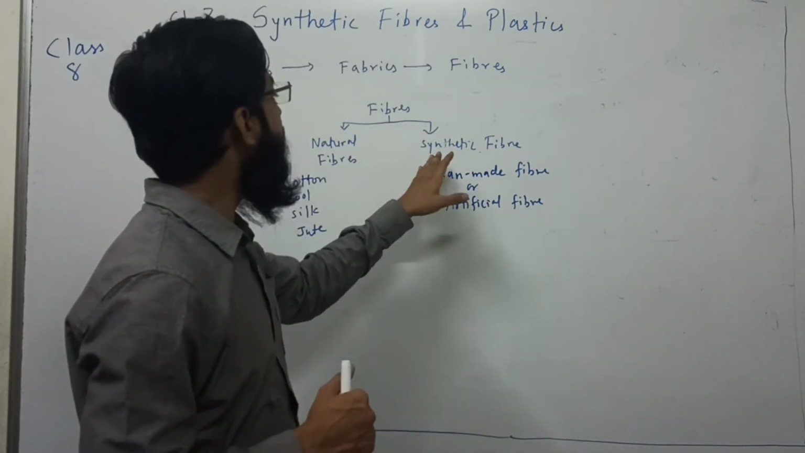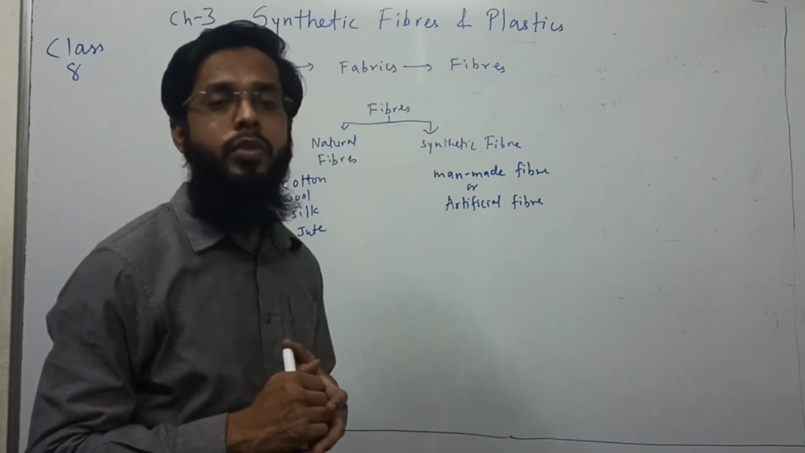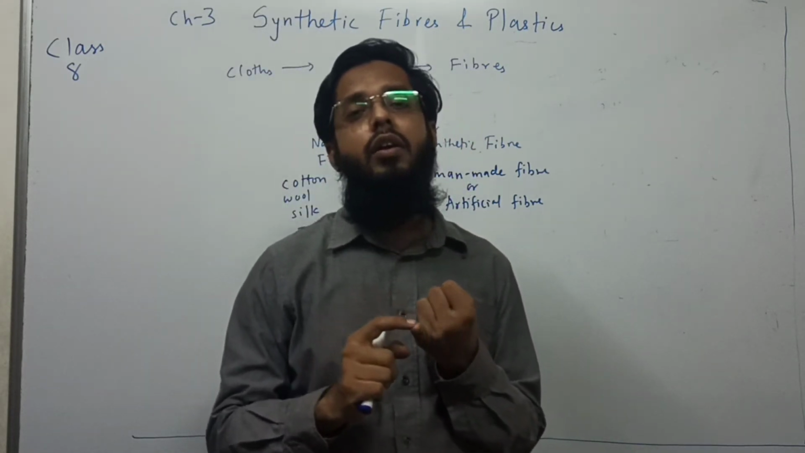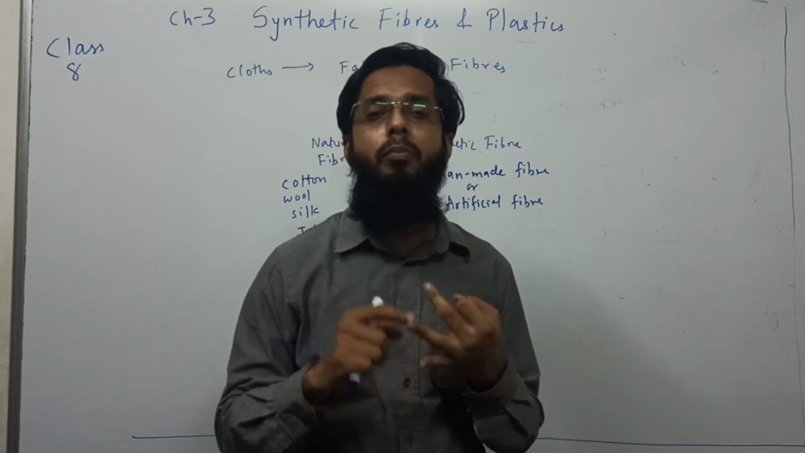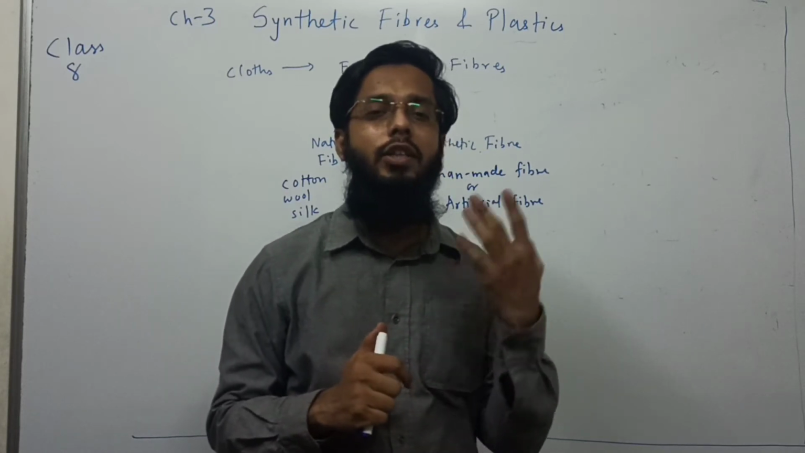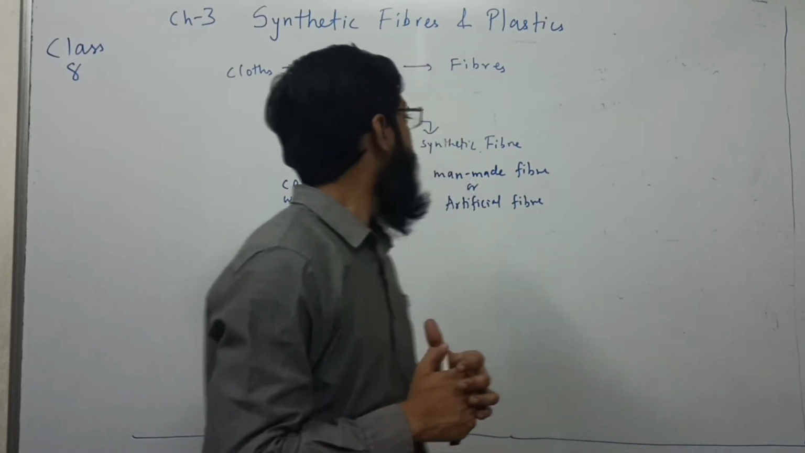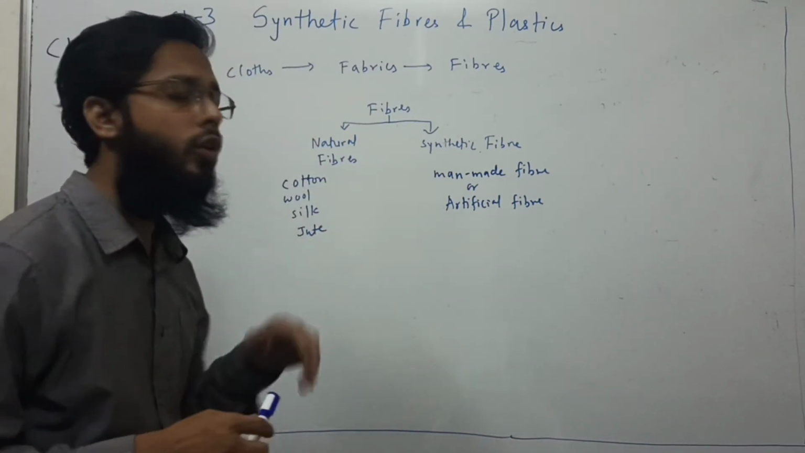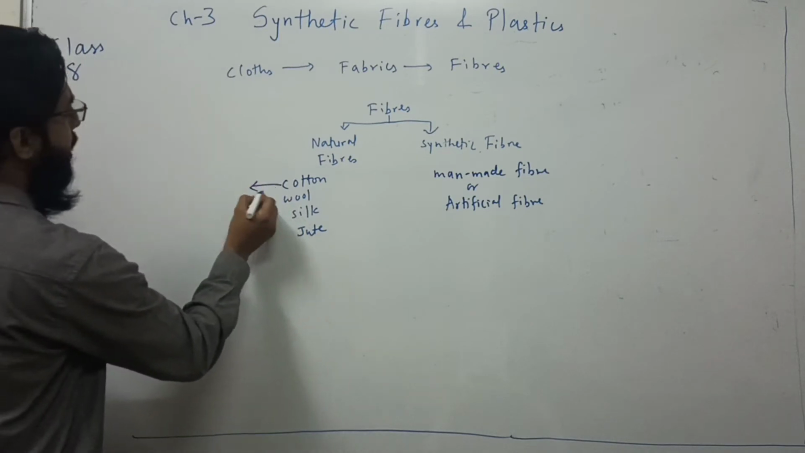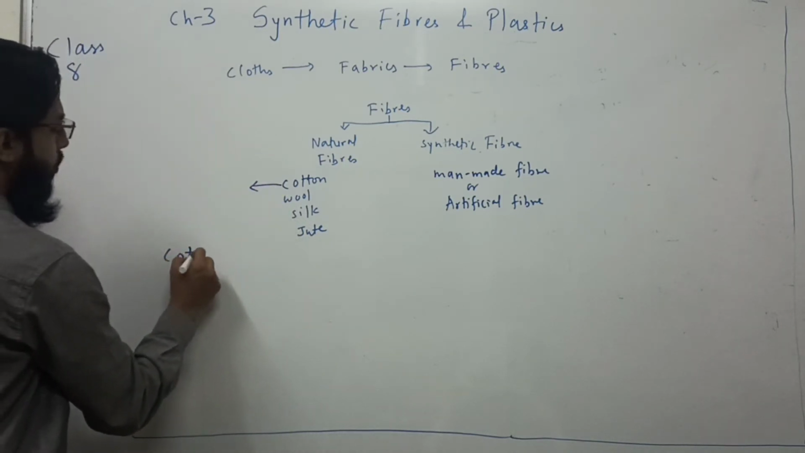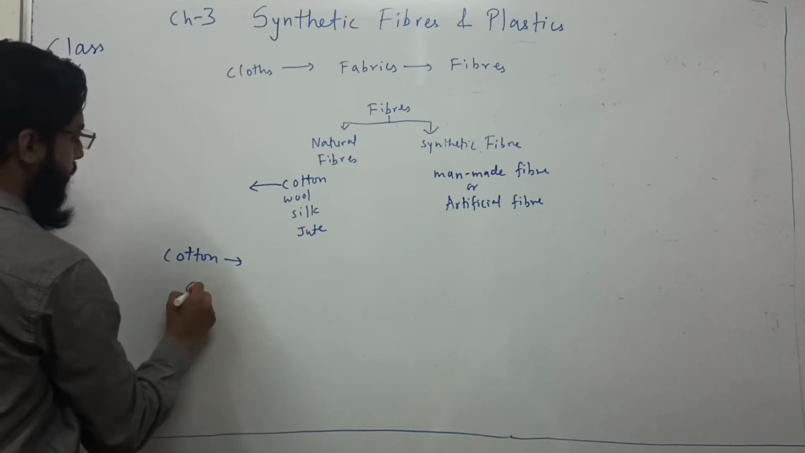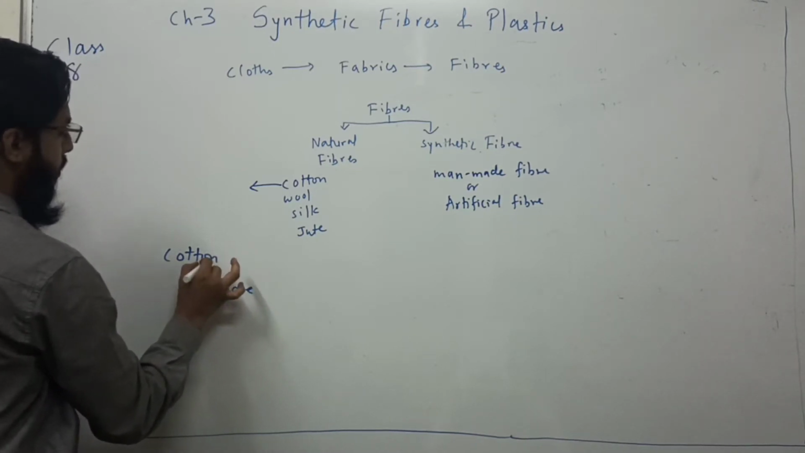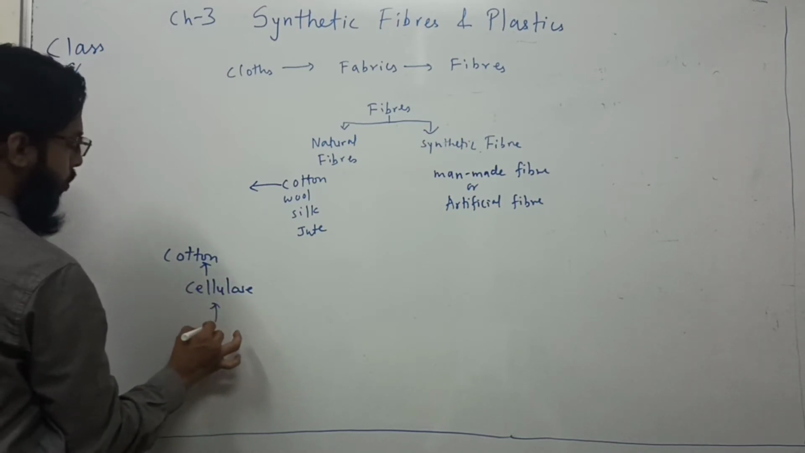So in these synthetic fibers, what are we going to learn? The synthetic fibers are so many. We're going to talk about rayon, nylon, polyacrylic fiber, Teflon, and there are so many. Okay, so first of all, let us understand this with cotton. Let's talk about cotton also. This cotton is actually made up of cellulose. And cellulose is made up of glucose.